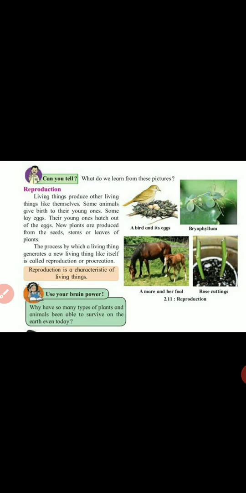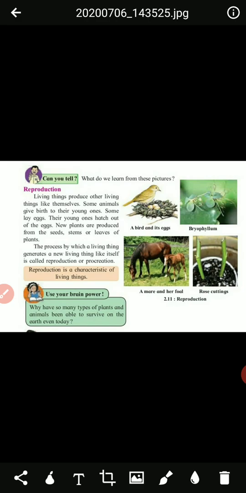That is called reproduction. And again, reproduction is a characteristic of living things. Understood? Whichever animal or plant we put there, they produce like themselves only.